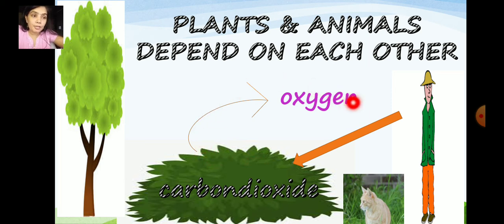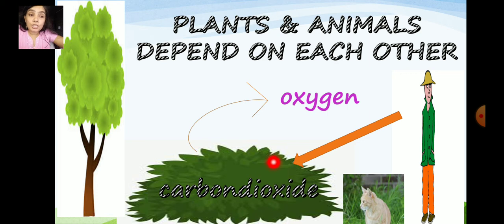So these plants take the carbon dioxide and give out oxygen. Got it? So living beings give out carbon dioxide, which is used by the plants to make their own food. And these plants give out oxygen, which is present in the air, and this oxygen is used by the living things for breathing. So during photosynthesis, these leaves take in carbon dioxide from the air.